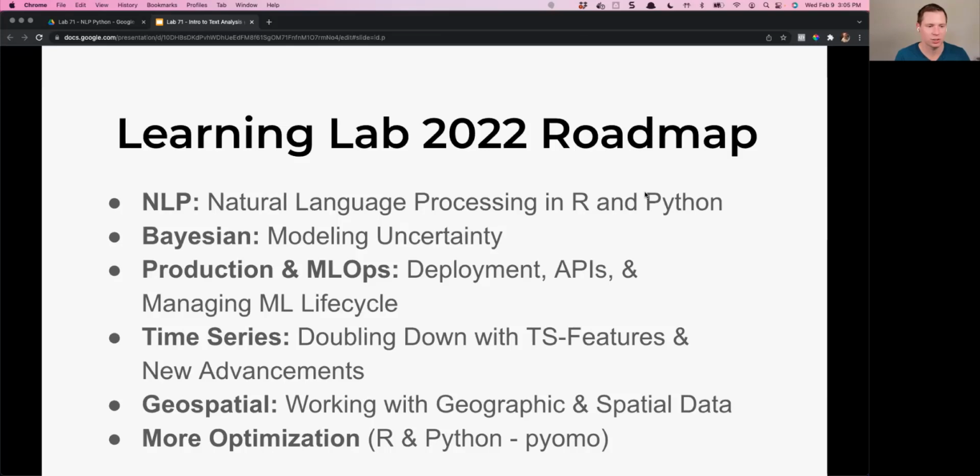Third one, production and ML ops. So this was apparent. People wanted APIs, deployment, managing the machine learning life cycle. In fact, I actually went through some of these survey results and I saw they care about model drift, things like when you put a model into production, what happens later on down the road when my data changes. So we're going to be talking about all of that.